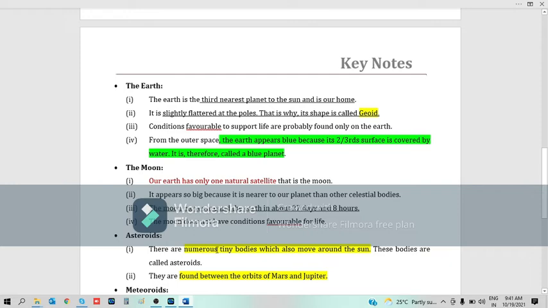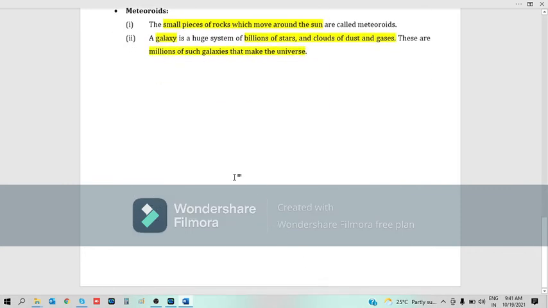There are numerous tiny bodies which also move around the Sun. The asteroids are found between the orbits of Mars and Jupiter. This is important: the asteroids are found between the orbits of Mars and Jupiter. Previously asked so many times. And then meteoroids. These are small pieces of rock which move around the Sun.